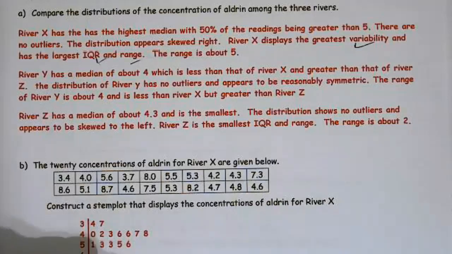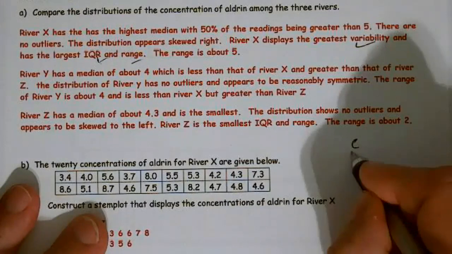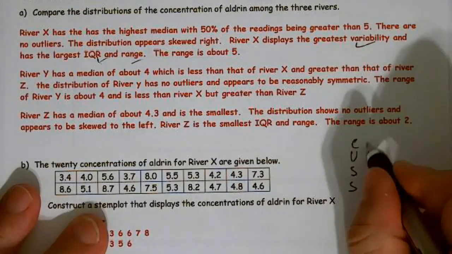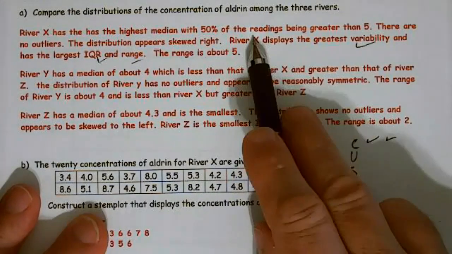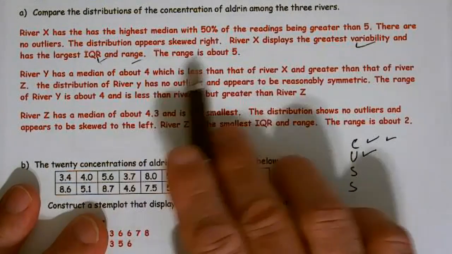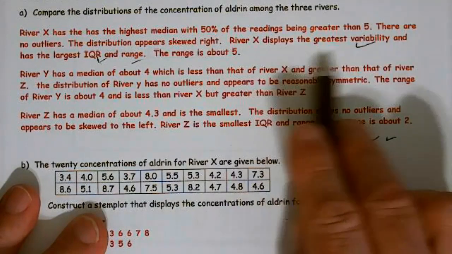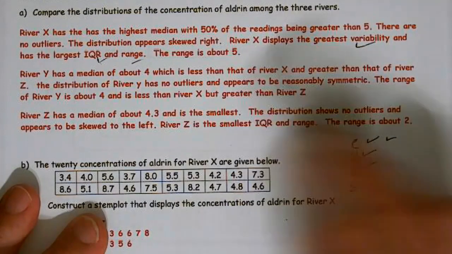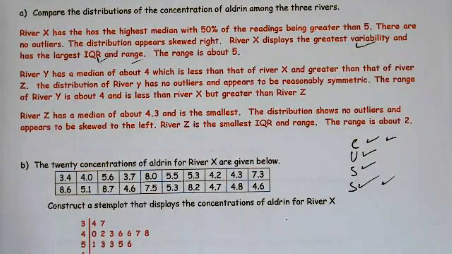So when it came to CUSS, I talked about my center, unusual features, shape, and spread. My center was talking about my median, and I was specific. I had unusual features. There were none, no outliers. Skewed right is my shape. And variability, and the range. I gave a measurement on the range. So I basically checked off everything for X.